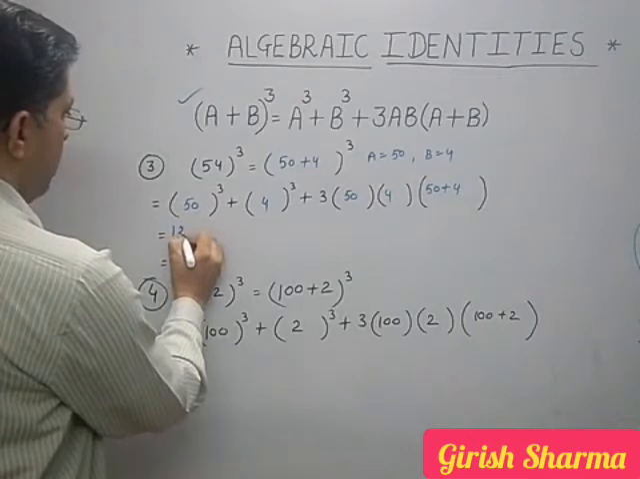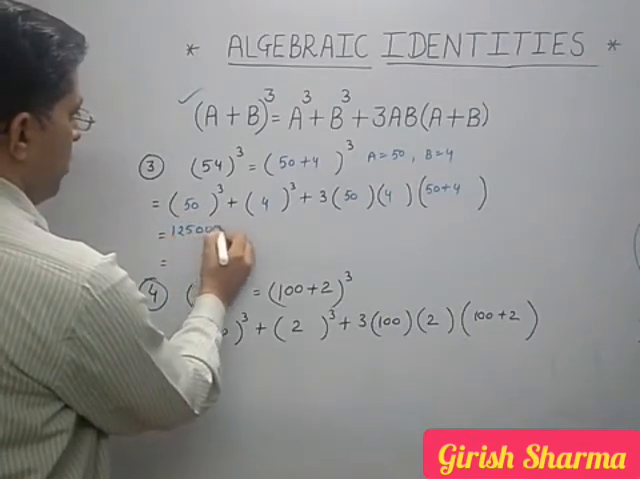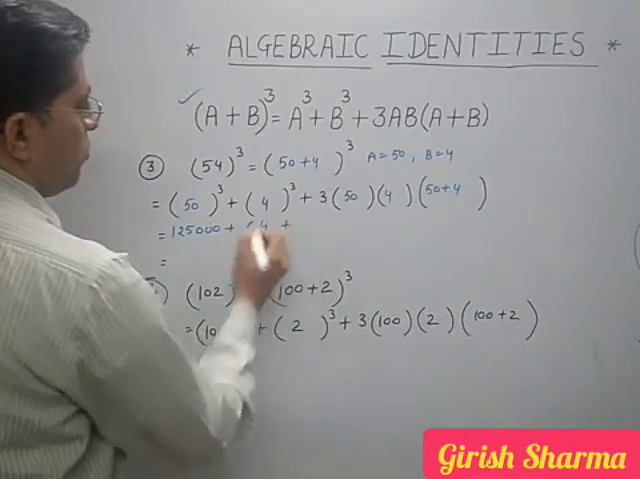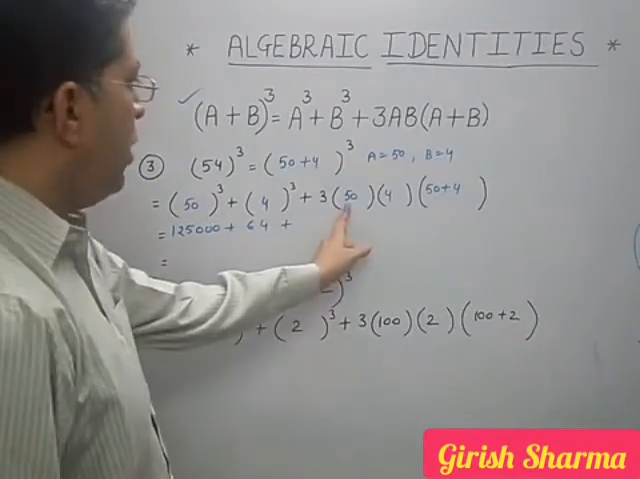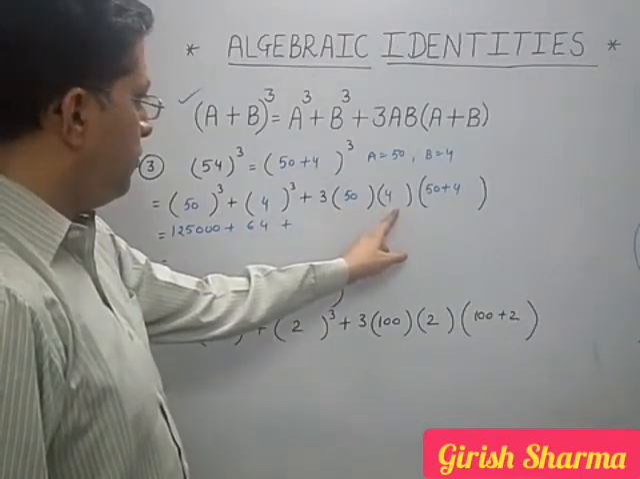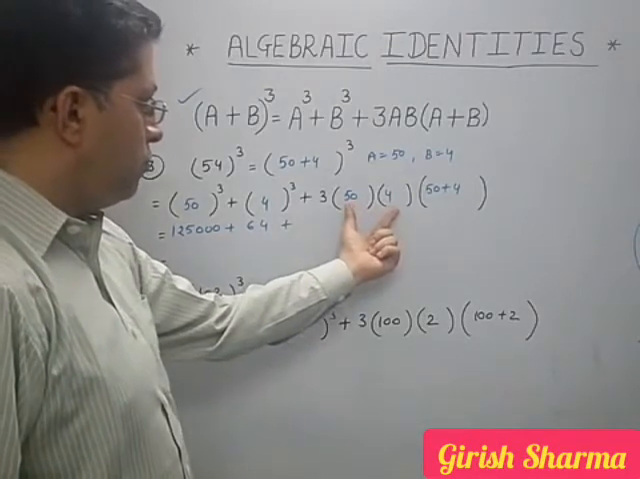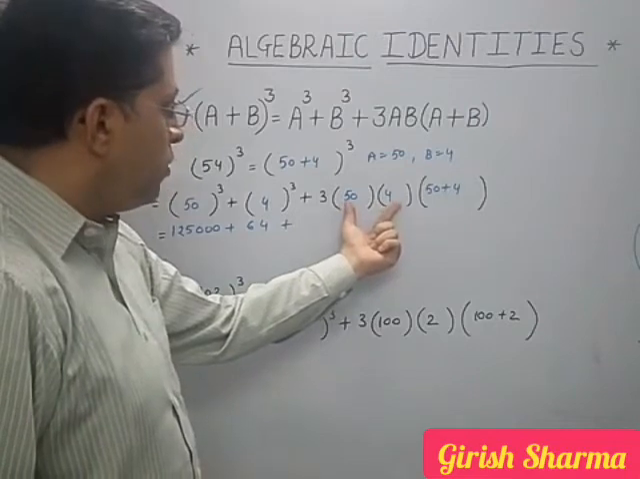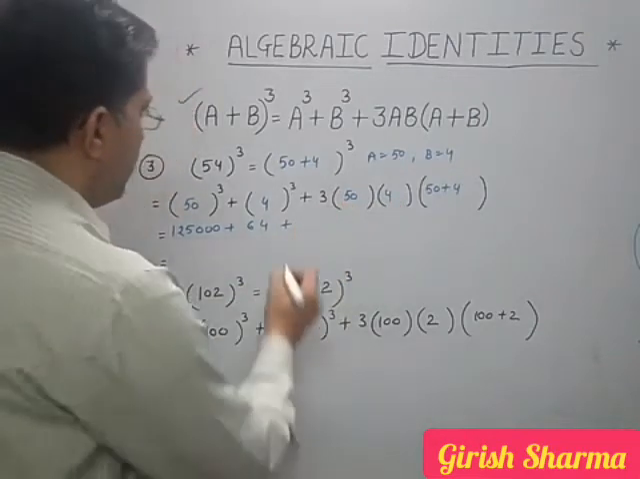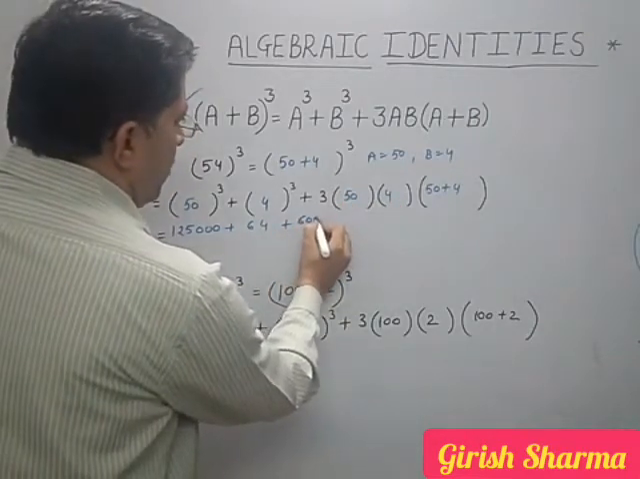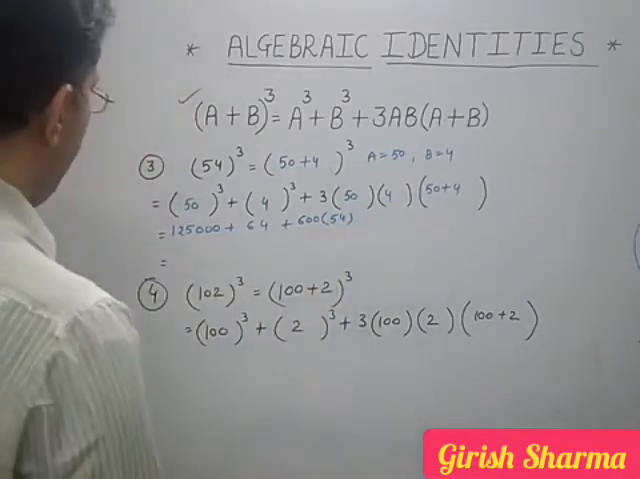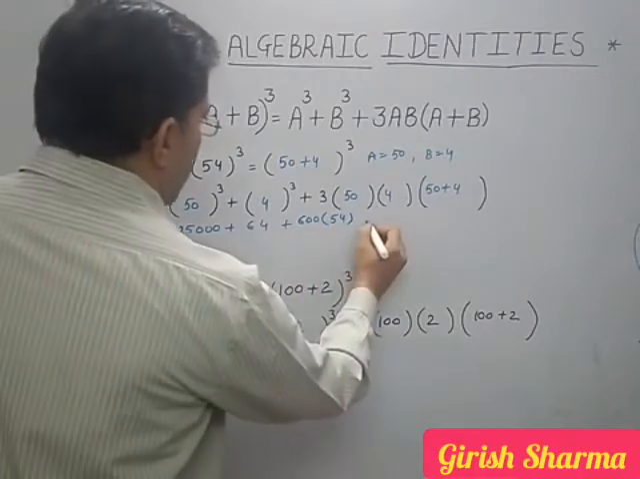This is 125000. 4 cubed means 4 4s are 16, 16 4s are 64. Okay, 5 4s are 20, this is 250, 4 4s are 200, can I say? 200 3s are 600. 600 is here. This is your 54. Okay, then what will be?